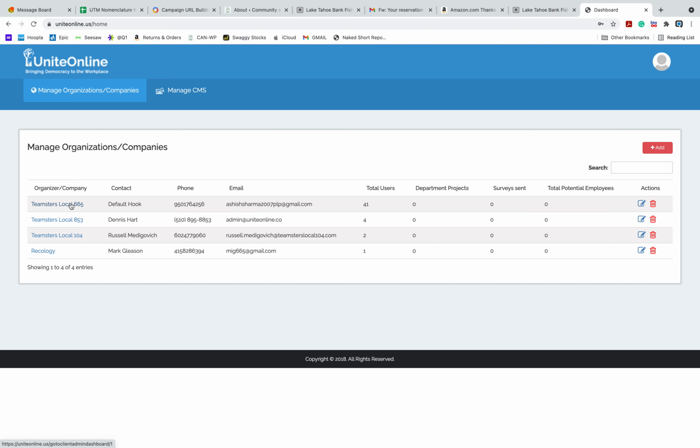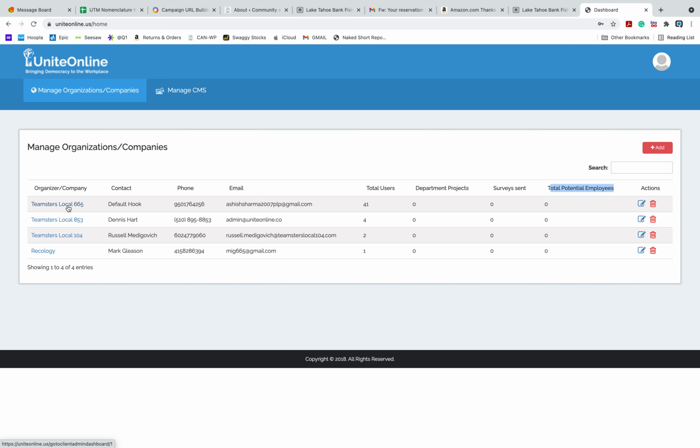When I click on this and drill down, this is the total number of users, and a lot of this won't make any sense for now. It shows how many department projects, how many surveys have been sent, and how many total potential employees they're trying to organize within this particular organization.